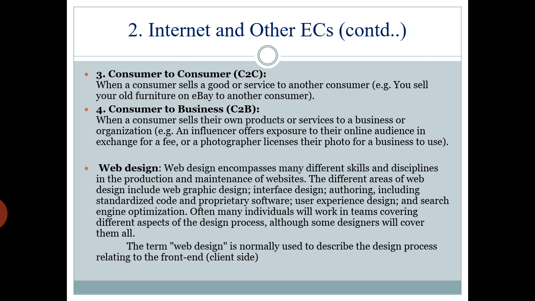Next, third one, consumer to consumer. When a consumer sells a good or service to another consumer, this type of e-commerce is called C2C. They both are customers or consumers. For example, you sell your old furniture on eBay to another consumer. So already you have purchased. You are not the manufacturer or producer.